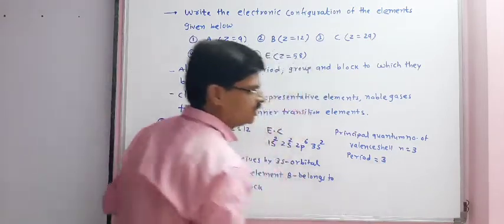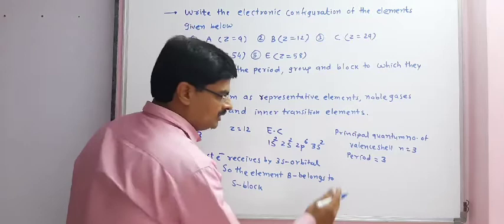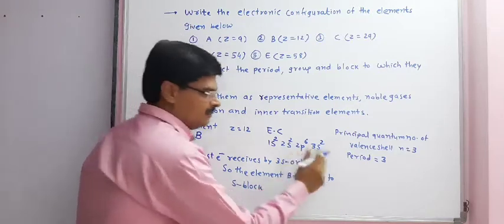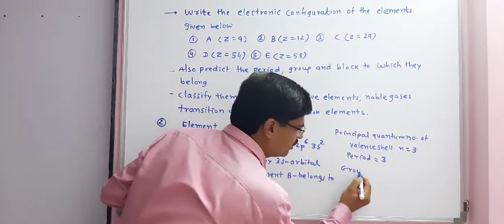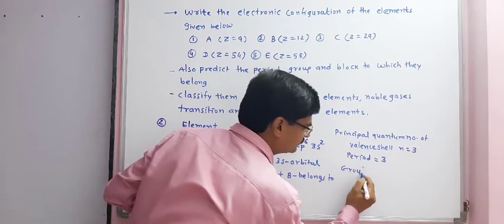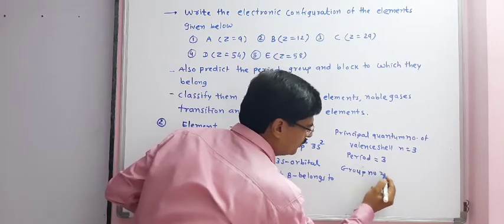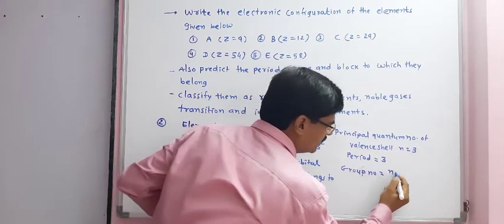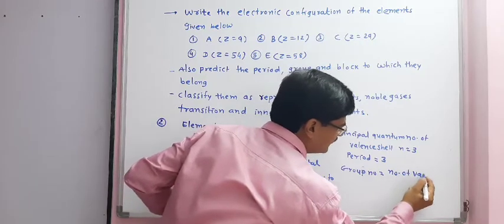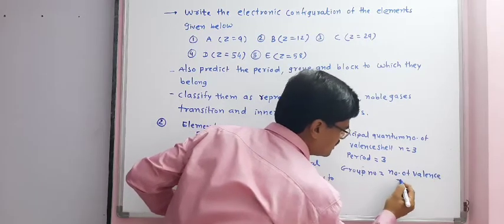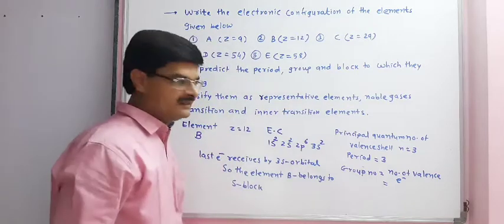Period number is equal to 3. And as it is an S block element, the group number is equal to the number of valence electrons.